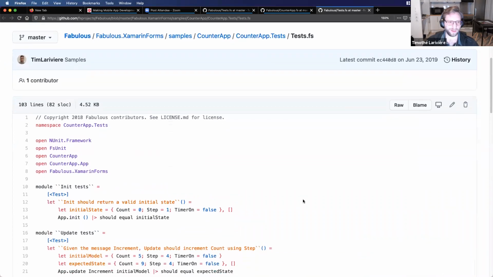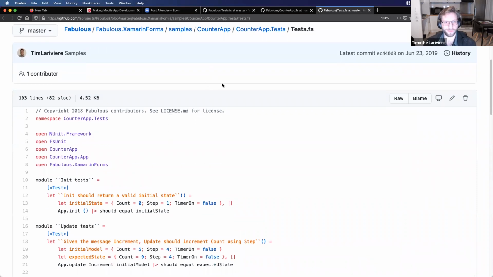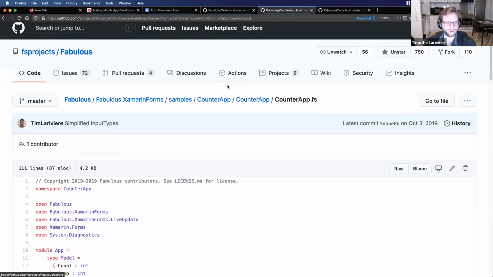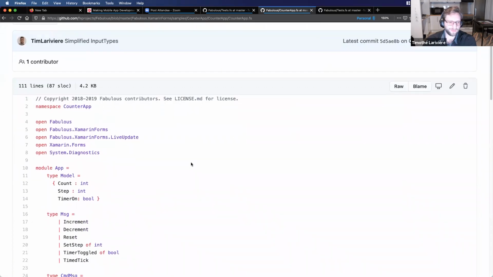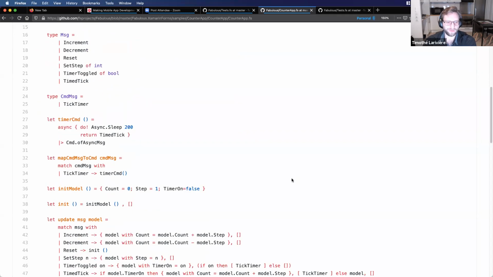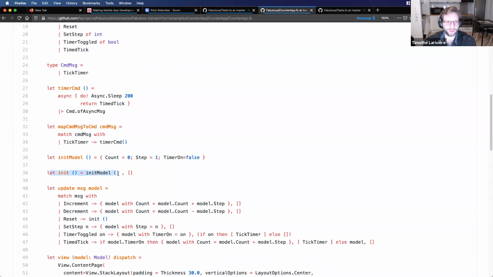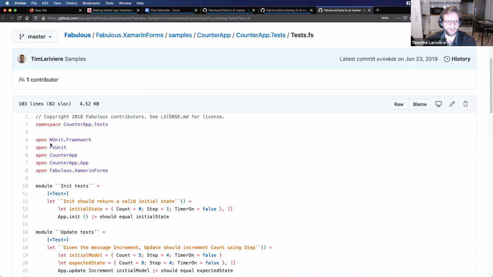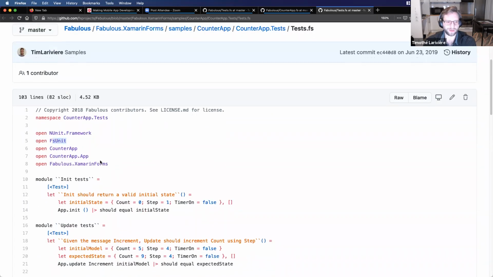Okay, so here I have a sample application called the counter app. And it's the same thing as what we saw just with the template. So you have a count, a step, and timer on, where you can increment, decrement, reset, and everything. And since we have our functions here, we can actually unit test them by calling them with the required parameters and see if they return the correct values.